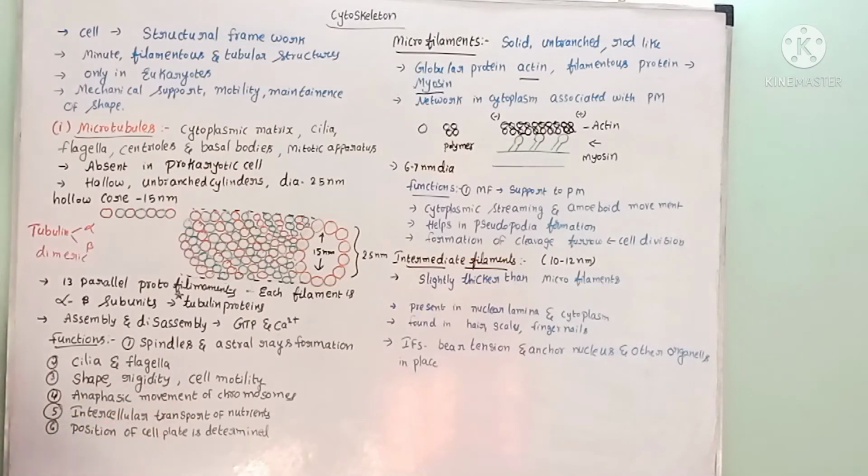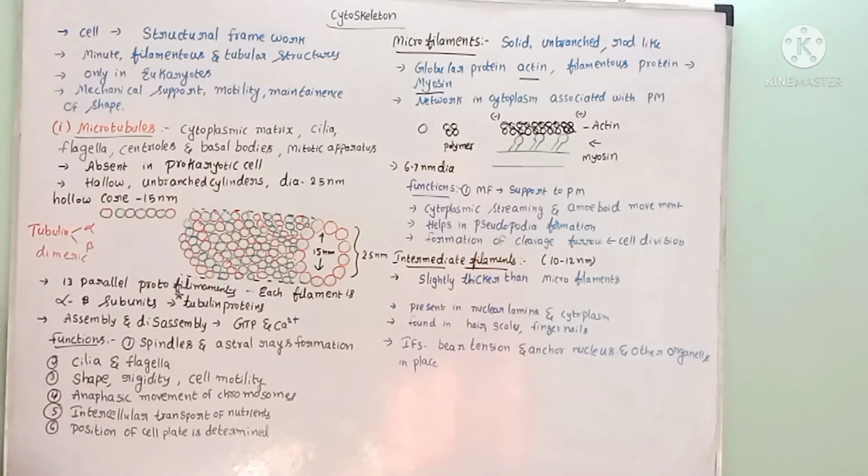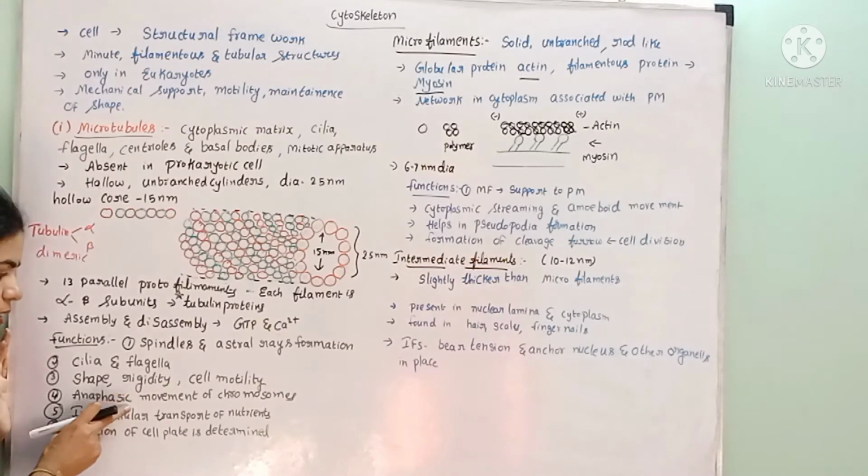For the anaphasic movement of the chromosomes, what happens during anaphase? The chromosomes are moved to the opposite ends. So microtubules are also involved in the anaphasic movements, and in the intercellular transport of nutrients and ions.